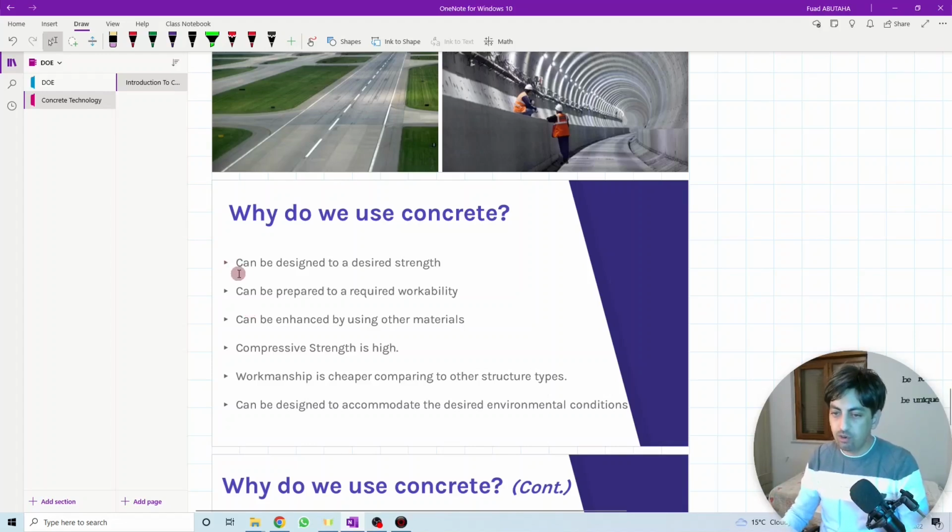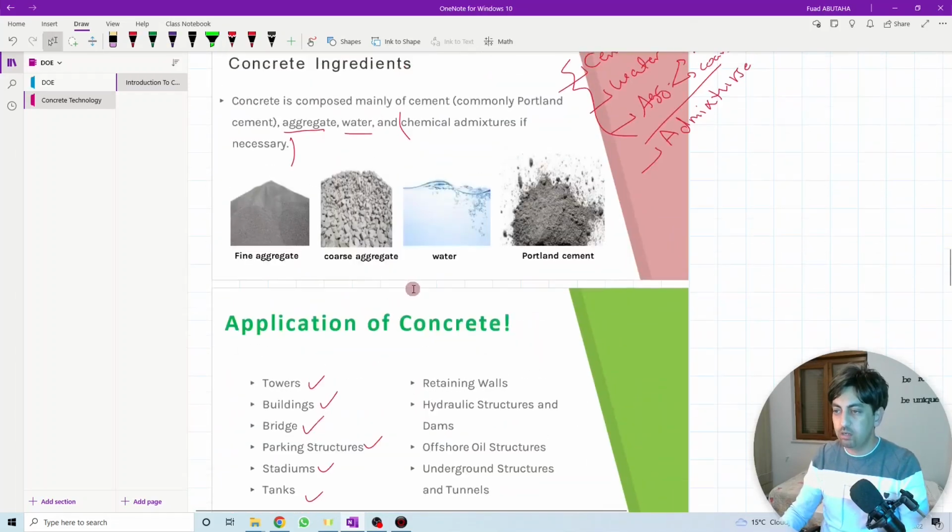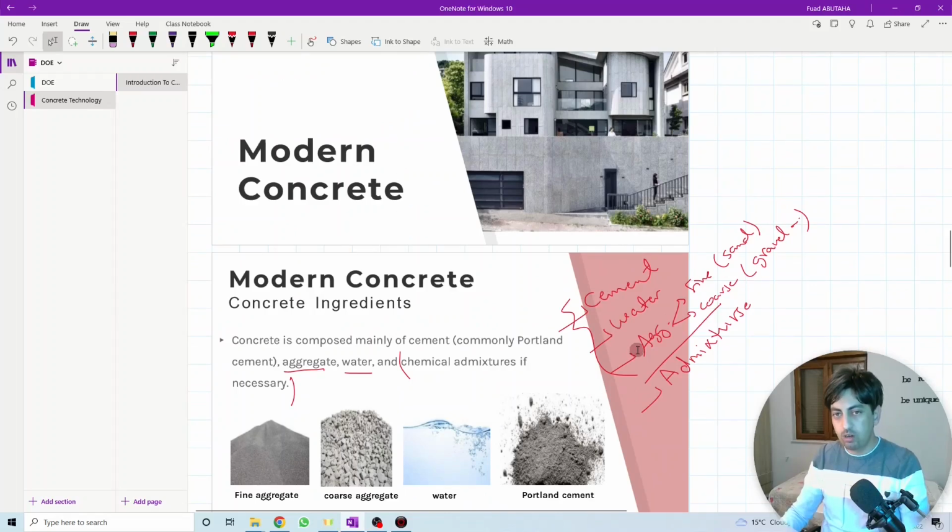Why? First, because concrete can be designed to a desired strength. We can design a concrete for whatever compressive strength we need with the same basic materials, which are cement, aggregate, and water. With cement, aggregate, and water, we can do a calculation process to get the mix proportion, or the ratio between these three main materials, to get whatever strength you want.